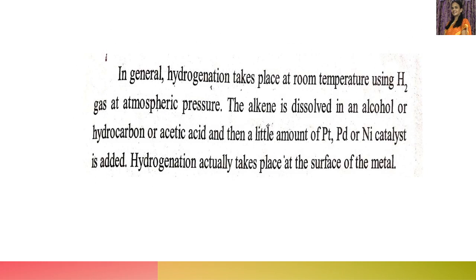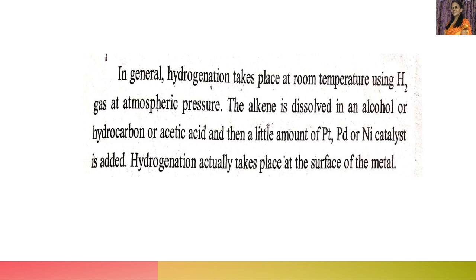Now, generally, hydrogenation takes place at room temperature using H2 gas at atmospheric pressure. So the temperature is room temperature, and hydrogen gas at atmospheric pressure is taken. The alkene is dissolved in alcohol or hydrocarbon or acetic acid. This is the solvent used. Then a little amount of platinum or palladium or nickel catalyst, that is this metal catalyst, is added, and hydrogenation actually takes place at the surface of the metal.